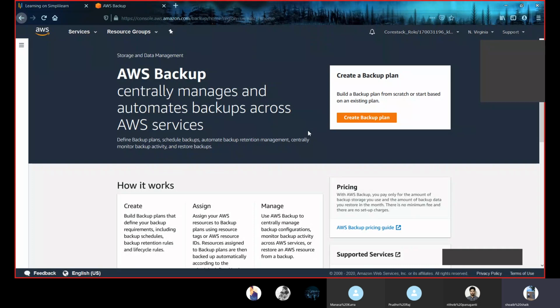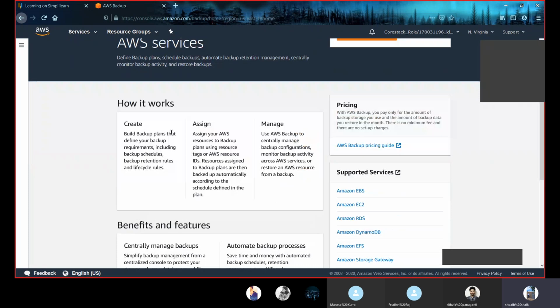If you want a complete backup for disaster recovery or for data loss, then we will be using AWS Backup. Here you can see you have an option, create backup plan. How it works: we first create a plan, then we assign what type of backup we require, and then we manage.